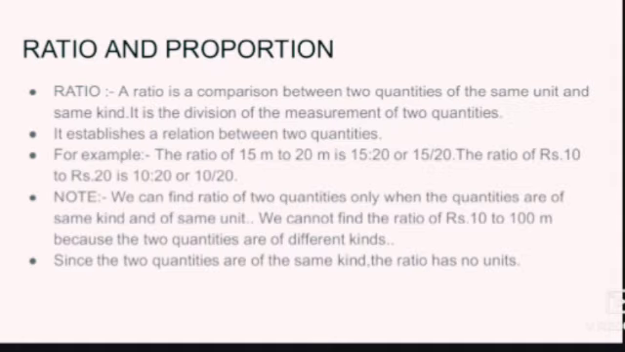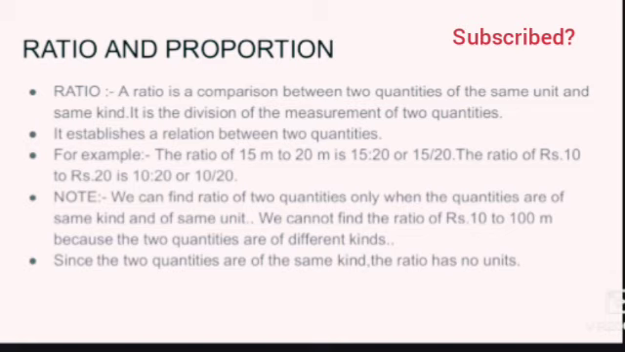What do you mean by ratio? A ratio is a comparison between two quantities of the same unit and same kind. It is the division of the measurement of two quantities. So when we have two quantities of the same unit and same kind, we can find the ratio by knowing their measurement. Thus it establishes a relation between two quantities.